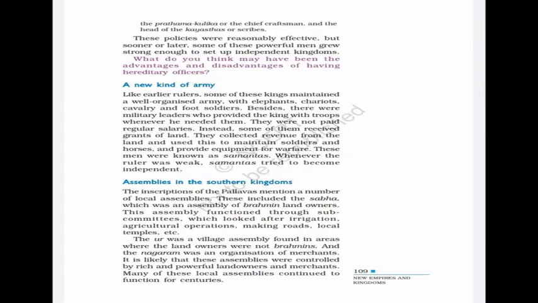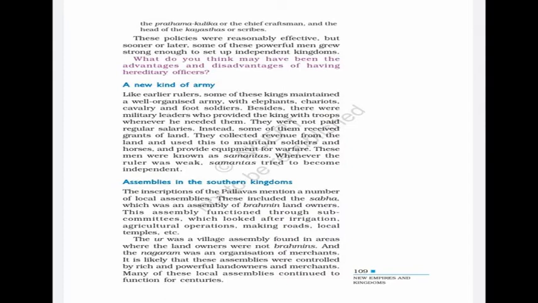The earlier rulers maintained a well-organized army with elephants, chariots, cavalry and soldiers. There were military leaders who also provided troops or armies whenever the rulers needed them. These persons were known as Samantas. When the ruler was weak, some of the Samantas tried to become independent rulers.